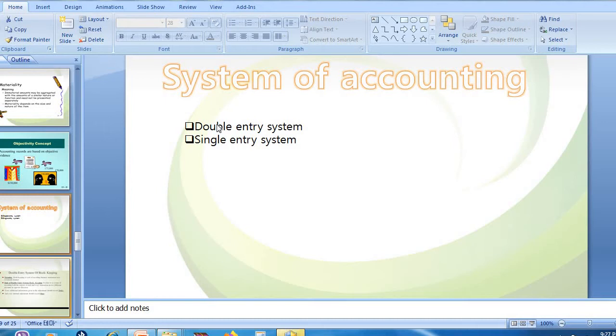At the time of recording a transaction, we need to identify the nature of the transactions, which we will study in detail in our coming classes, okay? There will be transactions and we need to identify their nature, and as per their nature there will be different rules that we also need to study, and based on that we need to record transactions in our books of account.